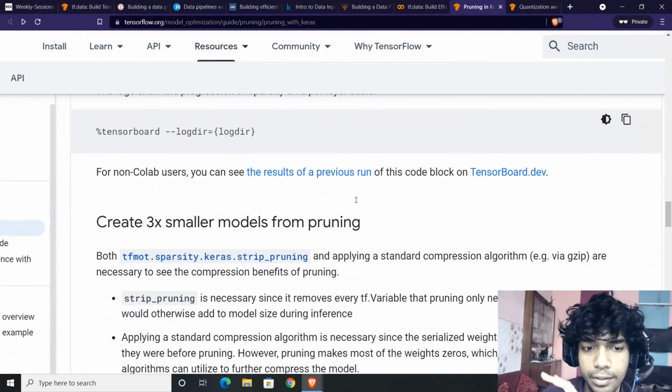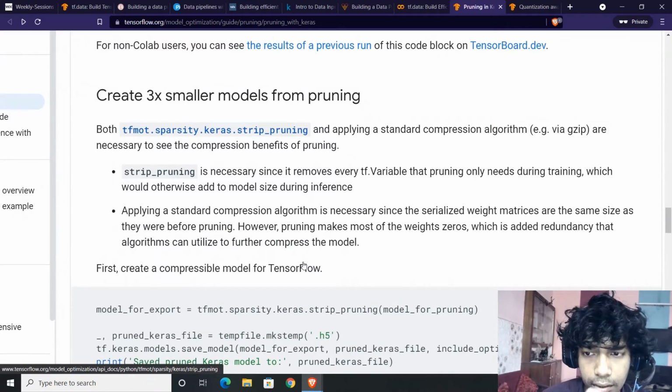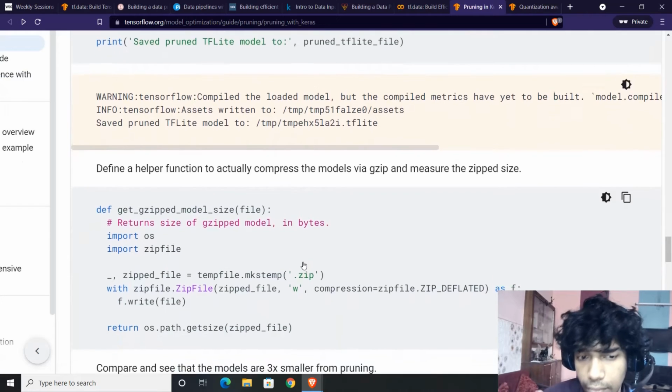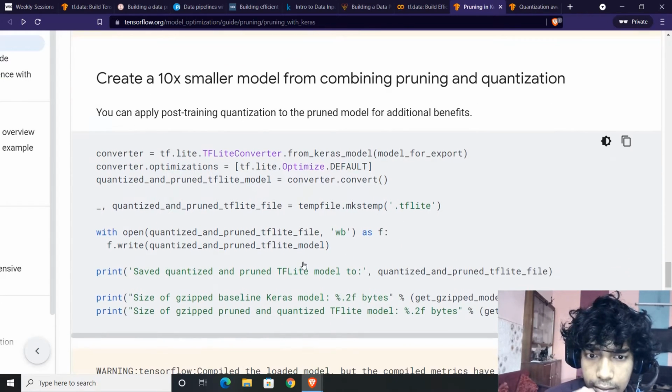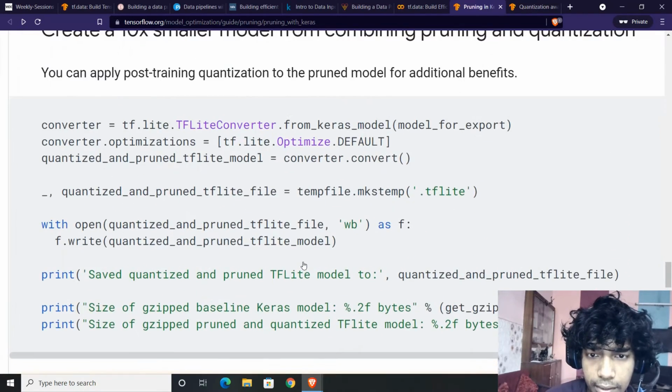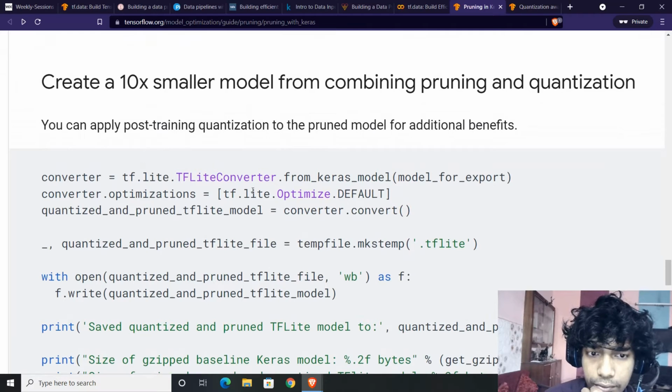So this is another kind of pruning, strip pruning. It is a more extensive kind of pruning, and this one is interesting. Pruning and quantization combined. So you have the TFLite converter. So you're making a TFLite model. Within the TFLite model, you're defining the optimizations as default optimization, and the quantized and pruned model is converter.convert.